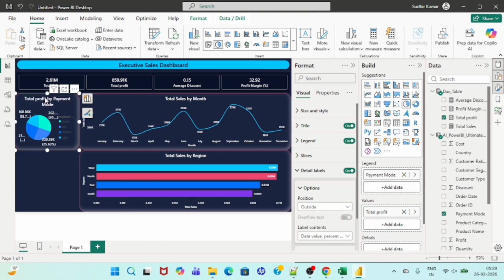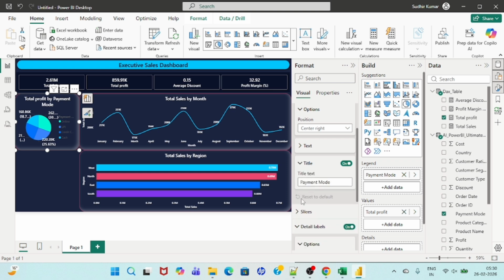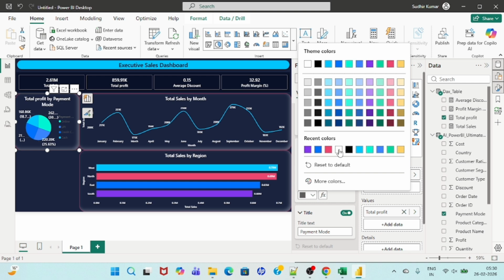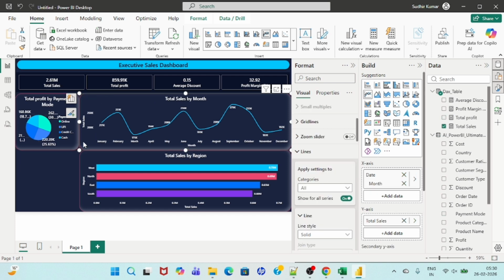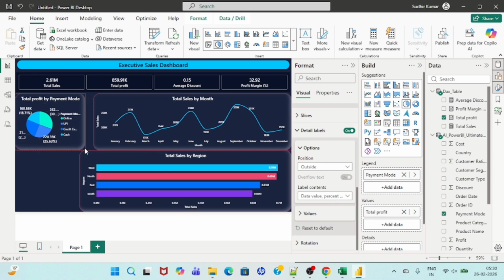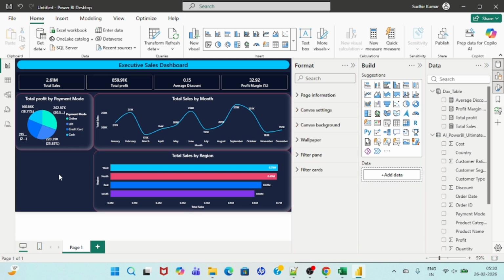Yes, put this here, and let's work upon this. Okay, so legends, title, payment mode is okay, text color, it should be white, this is displaying now. So let's disable. Let me make it a little bit shorter. Okay, done, right? So these values are reflecting.